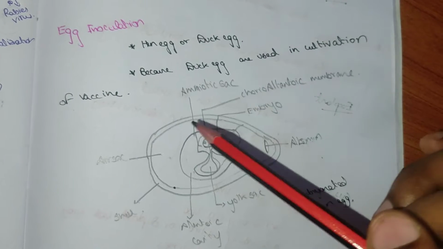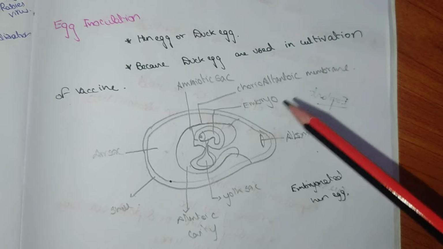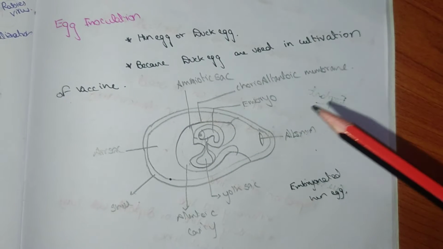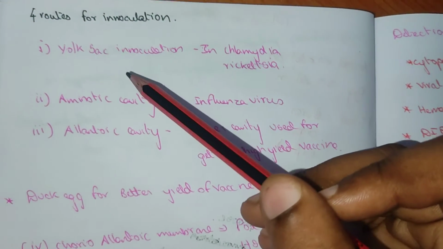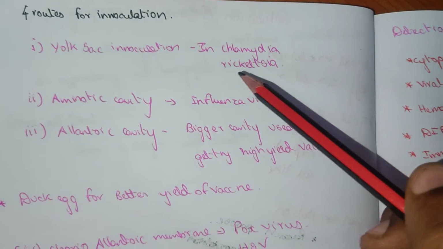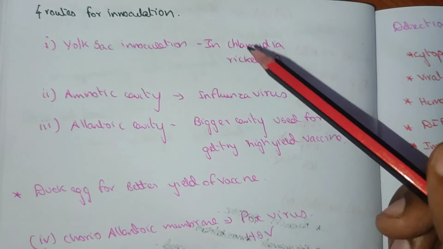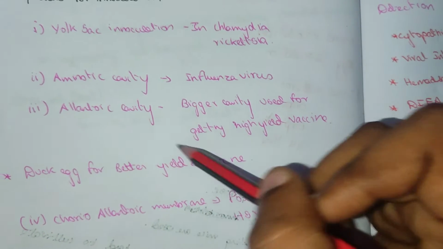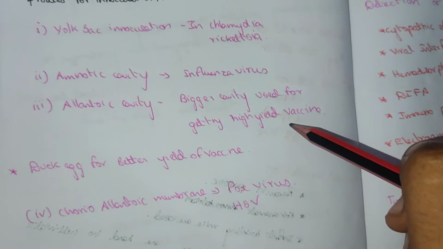If you remember these, we can study egg inoculation, where there are four routes of administration of the virus: chorioallantoic membrane, allantoic cavity, yolk sac, and amniotic sac. Yolk sac inoculation is used for chlamydia and rickettsia. In the amniotic cavity, influenza virus is inoculated. The allantoic cavity, a bigger cavity, is used for getting a high yield of vaccine.